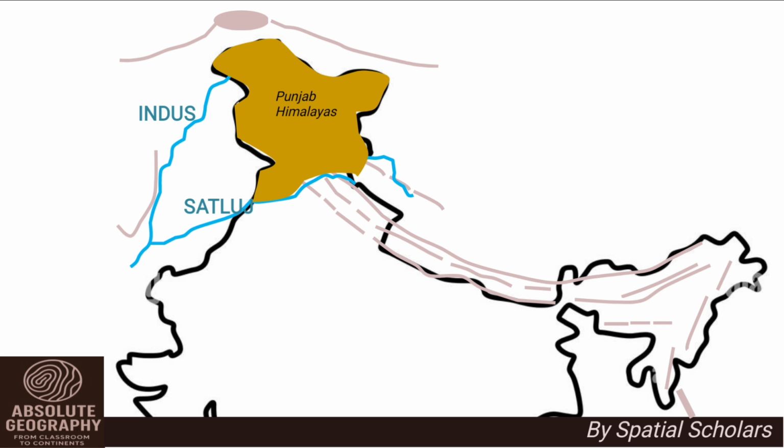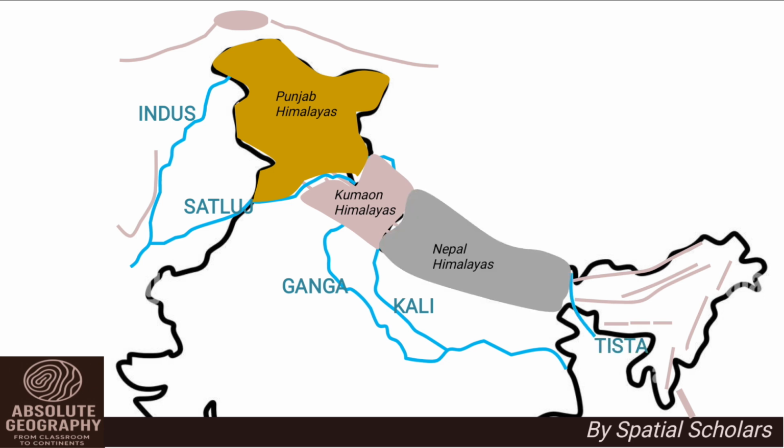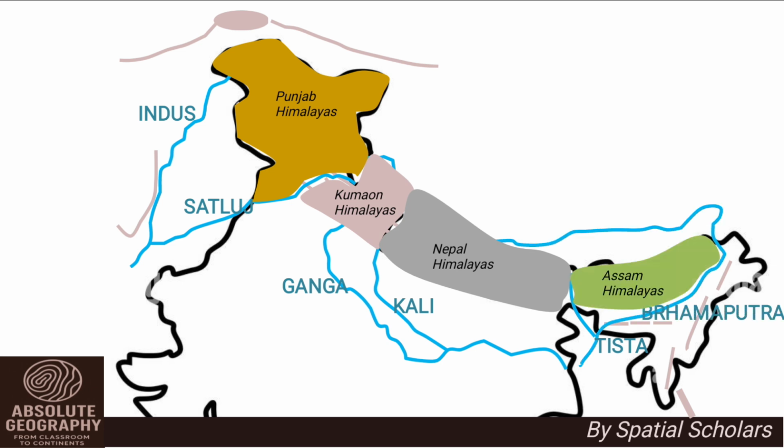Next, we have the Kumaon Himalayas, which lie between the Satluj and Kali rivers. This region mainly covers Uttarakhand. There are several valleys found here, such as the Dehradun Valley. Then comes the Nepal Himalayas, lying between Kali and Tista rivers. This region mainly lies in Nepal and contains some of the highest peaks in the world, such as Mount Everest and Annapurna. Finally, we have the Assam Himalayas, which lie between Tista and Dihang rivers.